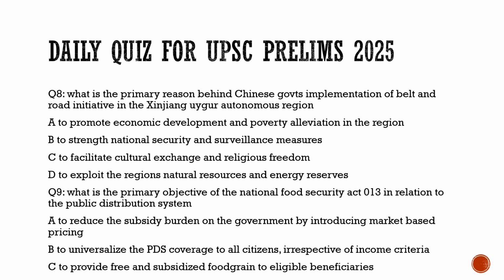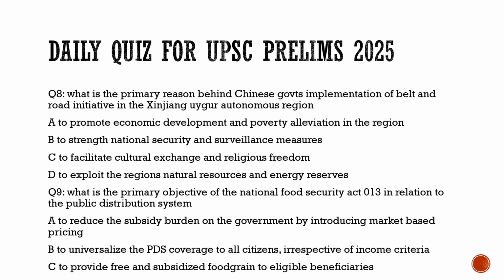Then question number 9, what is the primary objective of the National Food Security Act 2013 in relation to the public distribution system? So what do you think, what is the primary objective of the National Food Security Act 2013 in relation to the public distribution system? Was it to reduce the subsidy burden on the government by introducing market-based pricing? And we discussed in today's news articles, public distribution system, we discussed about it. So it is not about reducing the subsidy burden. So definitely option A is incorrect.